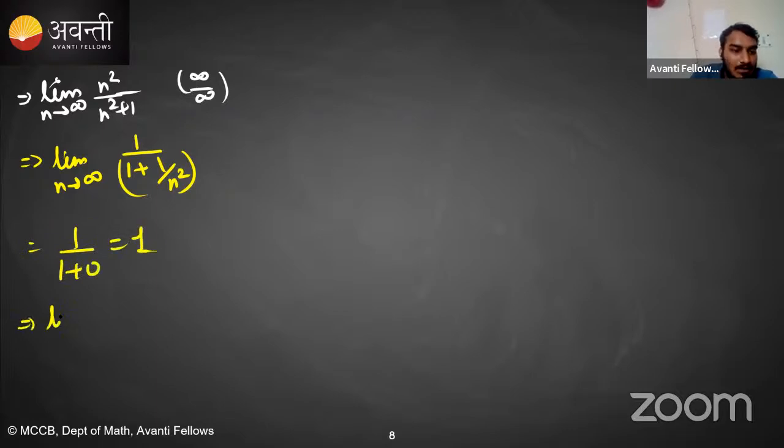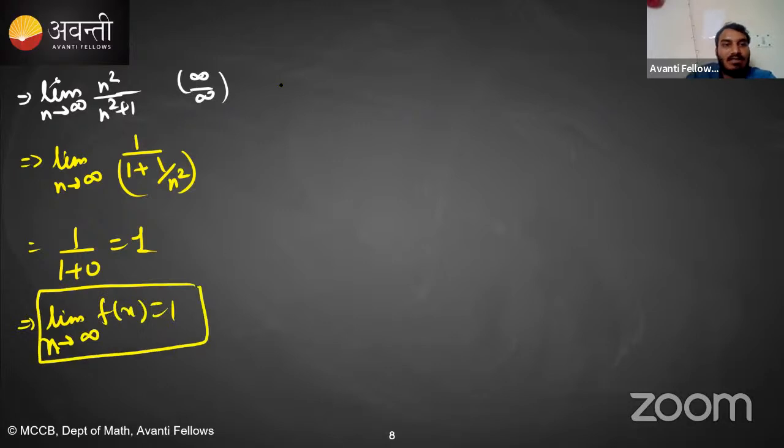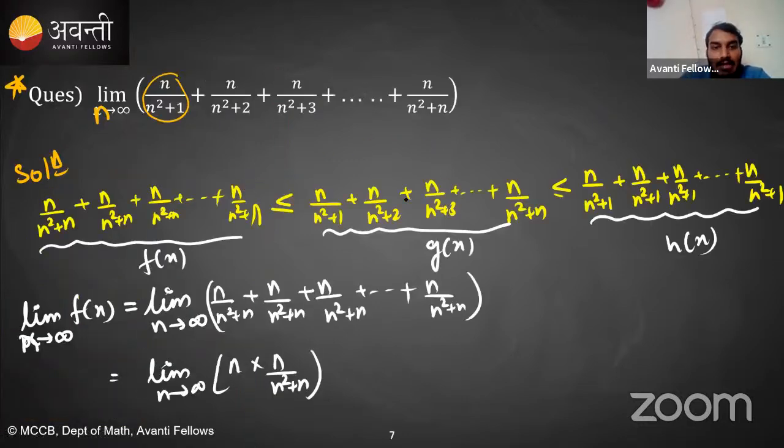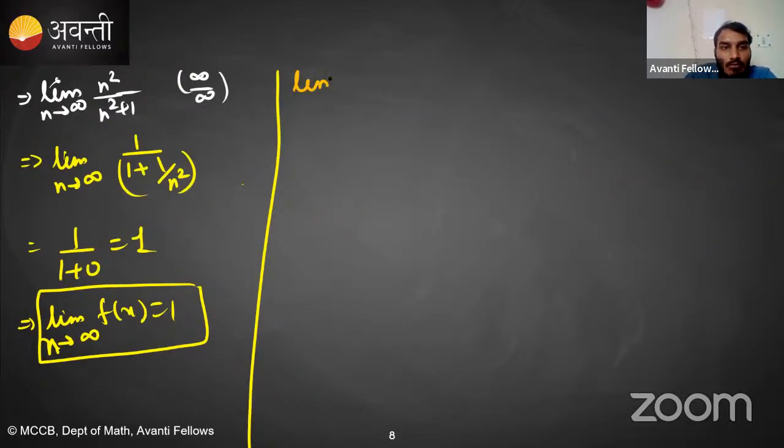So it implies the limit as n tends toward infinity of f of x is 1. This is what we have now. Is this clear so far? Clear? Okay. If it is clear, so now let's again find the limit of h of x. So what I'm going to do, limit n tending towards infinity, h of x we will find.